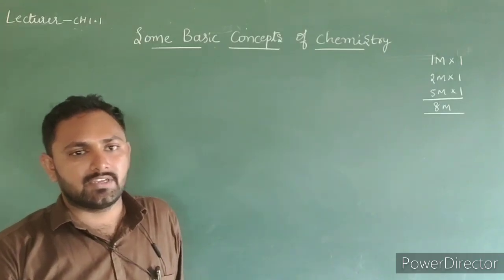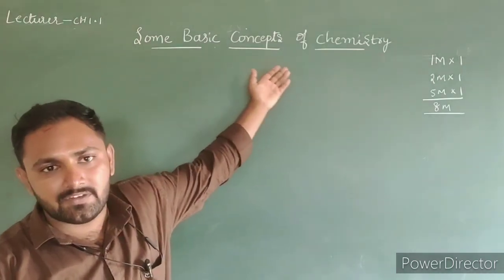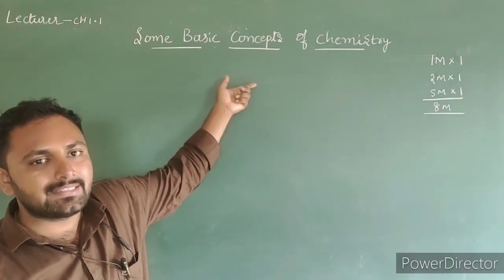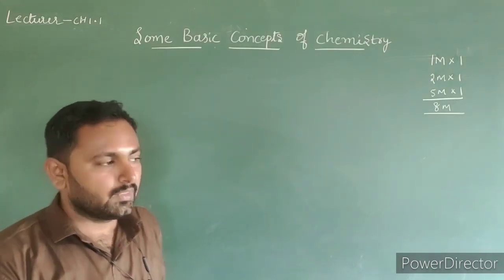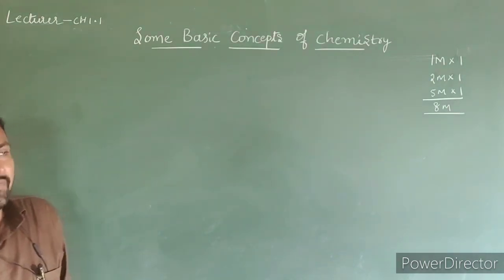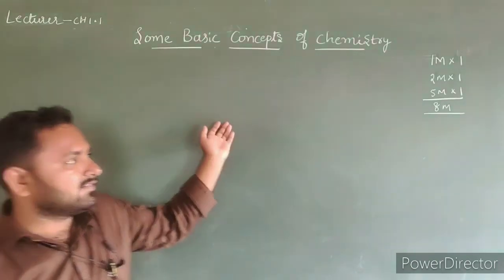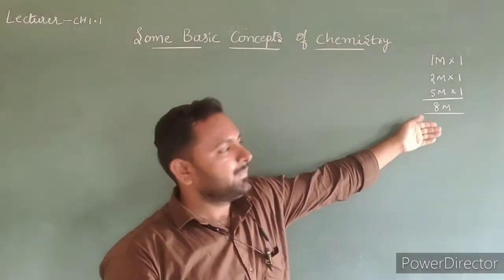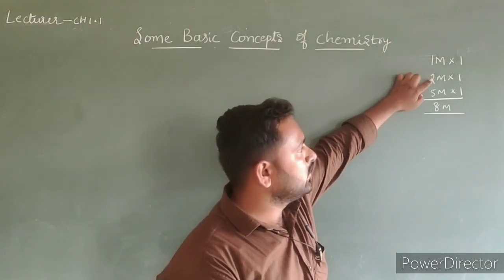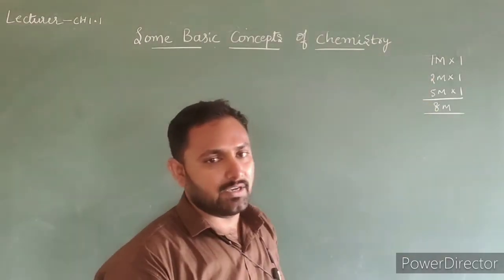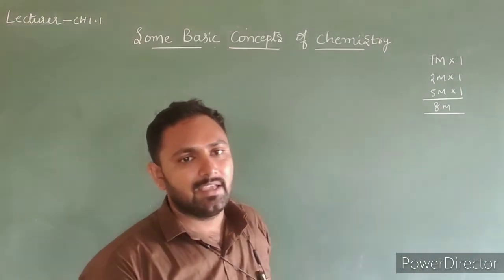In today's class, we have started some basic concepts of chemistry. Really, it is a basic chapter for all remaining chapters in first PU and second PU. We have discussed the weightage of this chapter. Weightage of this chapter is 8 marks. From this chapter, they will ask a 1 mark question, a 2 mark question, and a 5 mark question. Total weightage is 8 marks.